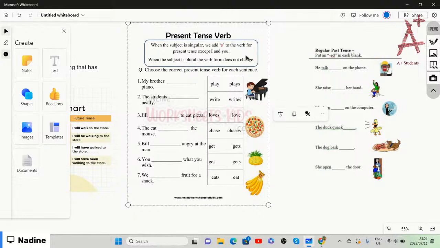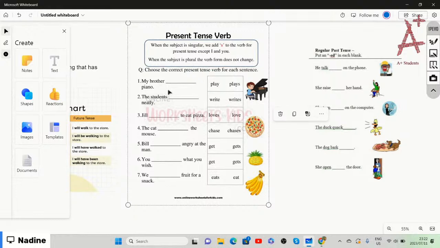So if the subject, the person that we are talking about, is singular, then we add s to the verb for present tense, except I and you, right? When the subject is plural, more than one, the verb form does not change, meaning it has no ending at all.